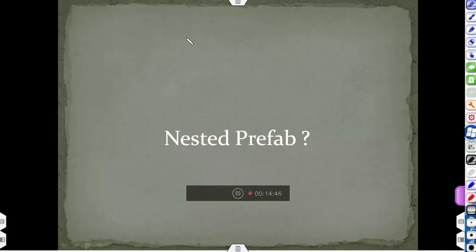There's another concept called nested prefab. As its name suggests, sometimes we make a prefab a child of another prefab. So this hierarchy is called nested prefab.